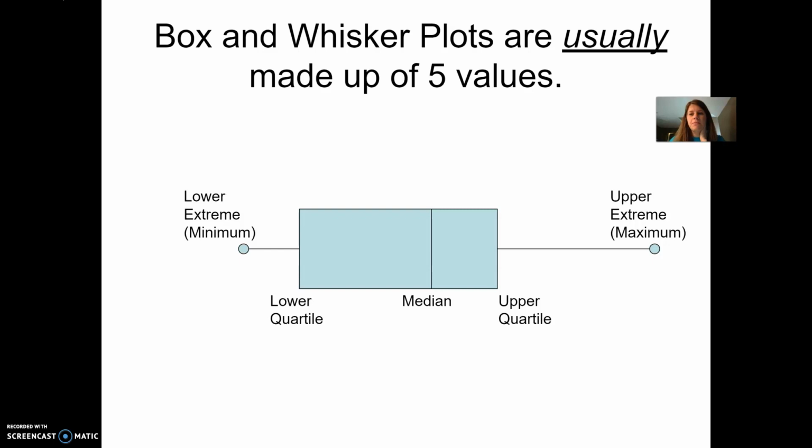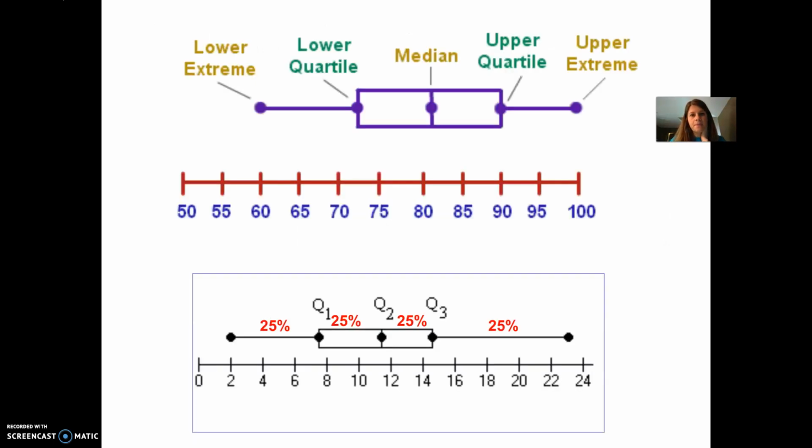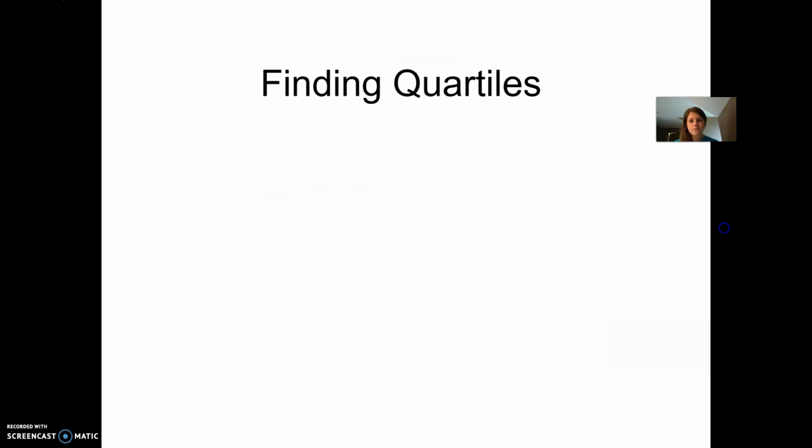The upper quartile is your median of your upper half. Here's just some other pictures that I found off the internet of box plots. Again, I'm going to share these notes and you can look at them a little bit closer. But look at the one on the bottom. It shows you how a box plot divides your data up into 4 sections. And we know if you have fourths, each section is worth 25%. So you can see how I have that labeled.